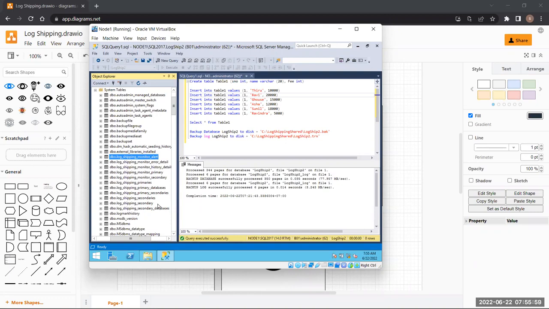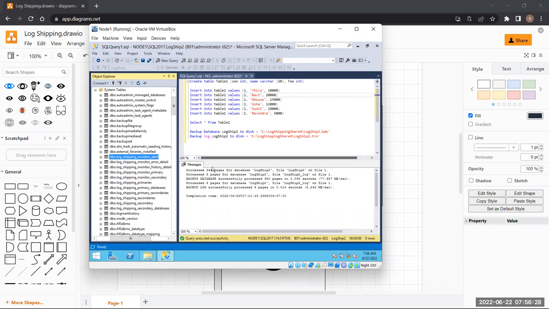Okay. So log shipping is completely based on jobs, right? And jobs are supposed to be here. All the information is supposed to be here only, right? So log shipping also becomes a part of this particular thing only. That is why we have all the data in here. Okay. So how am I going to check it? What table should I check?